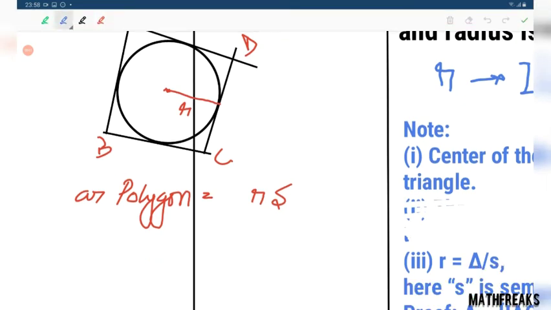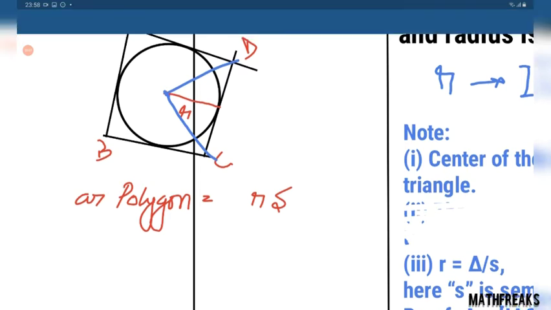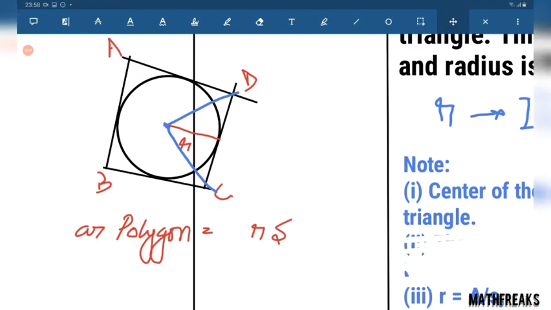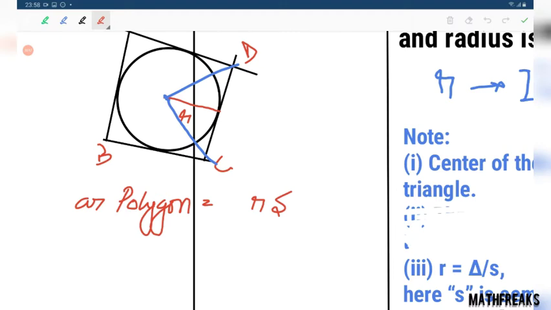Let us discuss this proof. Very simple thing. If we just consider this triangle, the area of this triangle will be half into r into CD.